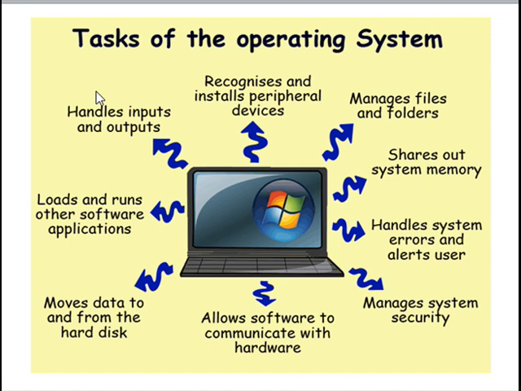Here it is looking like a laptop computer, and that laptop computer is displaying a logo related to the Microsoft Windows operating system. Here, what are the different types of tasks to be done by the operating system? Look at the first one: allows software to communicate with the hardware. Second one is moves data to and from the hard disk. Next one, loads and runs other software applications. Handles inputs and outputs. Next one, recognizes and installs peripheral devices.